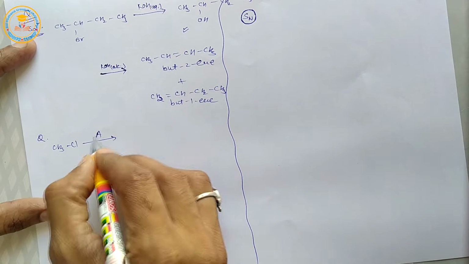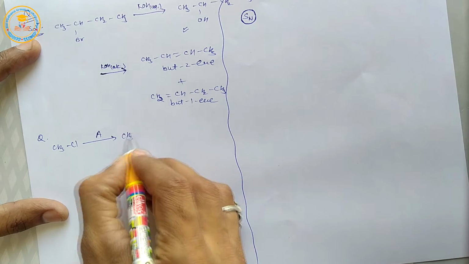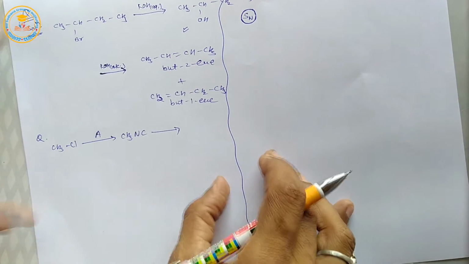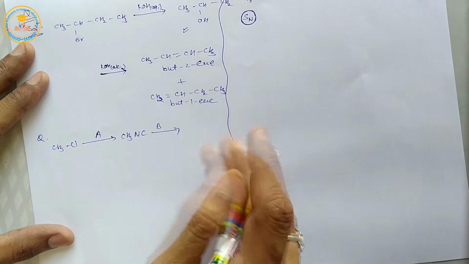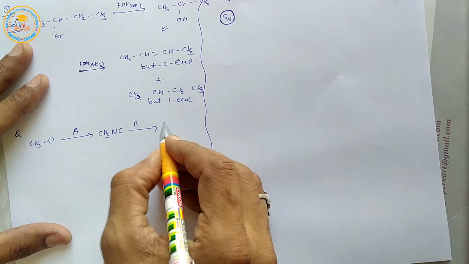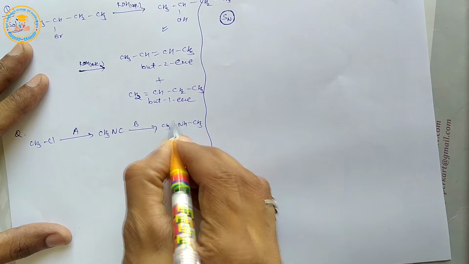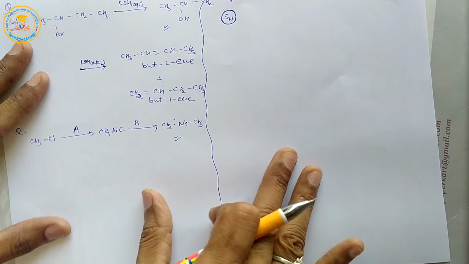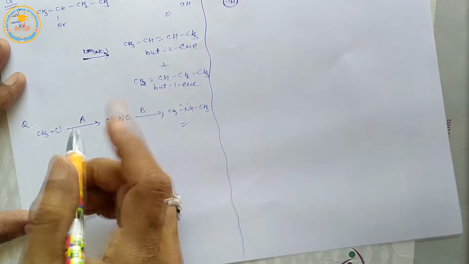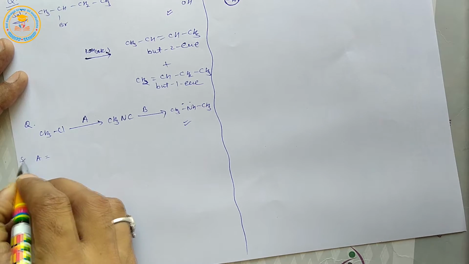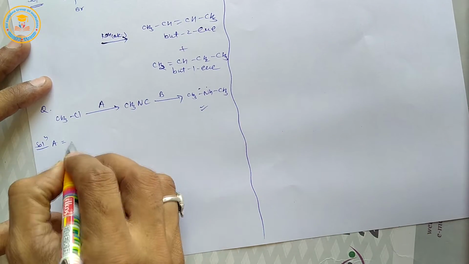When methyl chloride is treated with A, then methyl isocyanide is formed, and methyl isocyanide is treated with B, then a 2-degree amine, or dimethylamine, is formed. So the solution is: here A is AgCN.